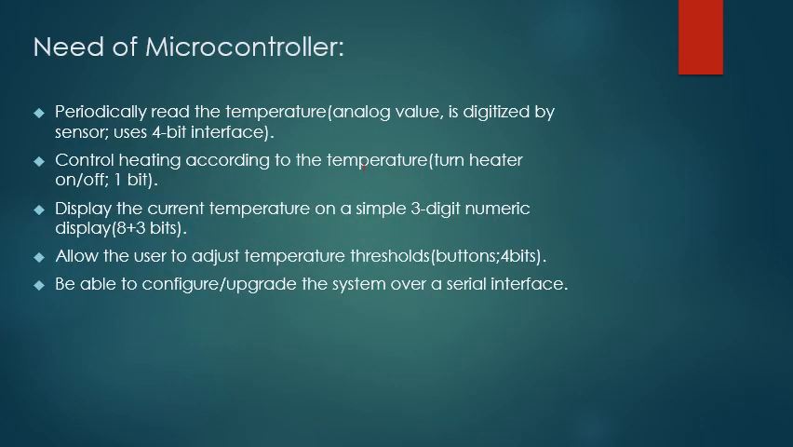Need of microcontroller. Why do we need a microcontroller? Periodically read the temperature. Analog value is digitized by a sensor. Use a 4-bit interface. Control heating according to the temperature. Turn heater on or off. Display the current temperature on a single 3-bit numerical display. Allow the user to adjust temperature thresholds and be able to configure and upgrade the system over a serial interface.